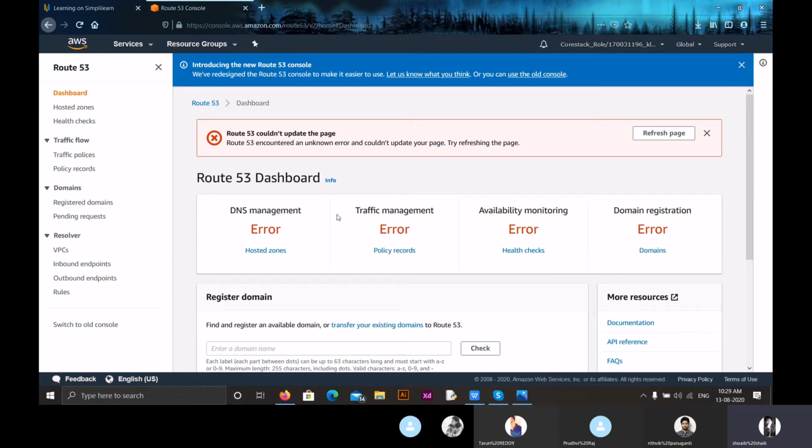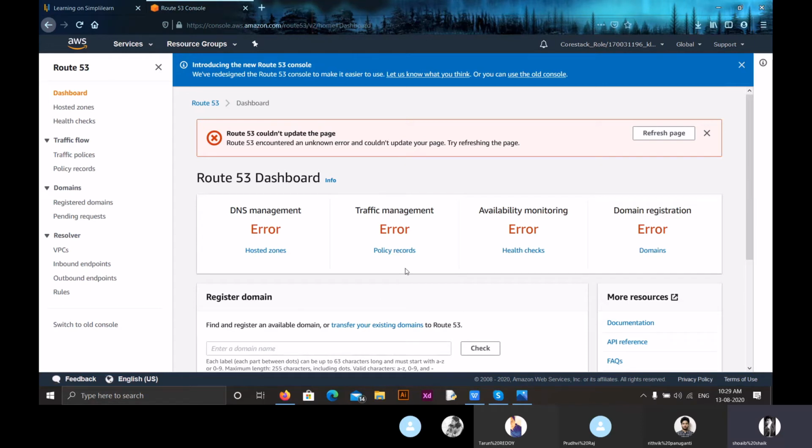Features such as traffic flow help us improve reliability with easy configuration of failover to reroute our users to an alternate location if our primary application endpoint becomes unavailable. We can place our website using hosted zones all over the world in any region we want.